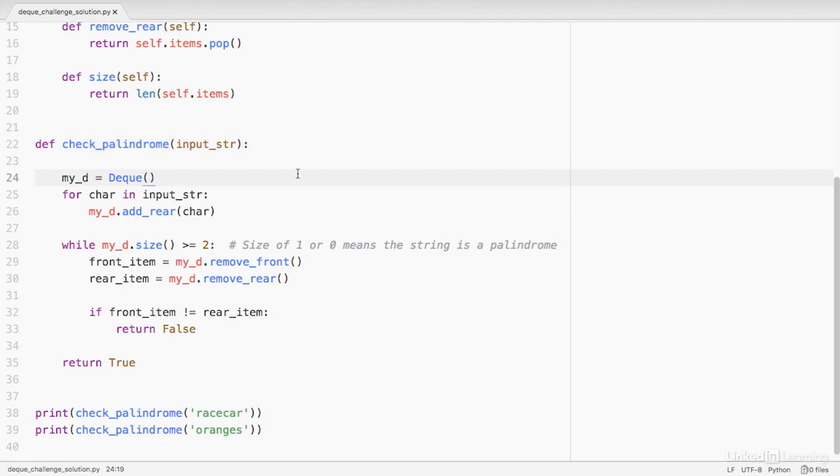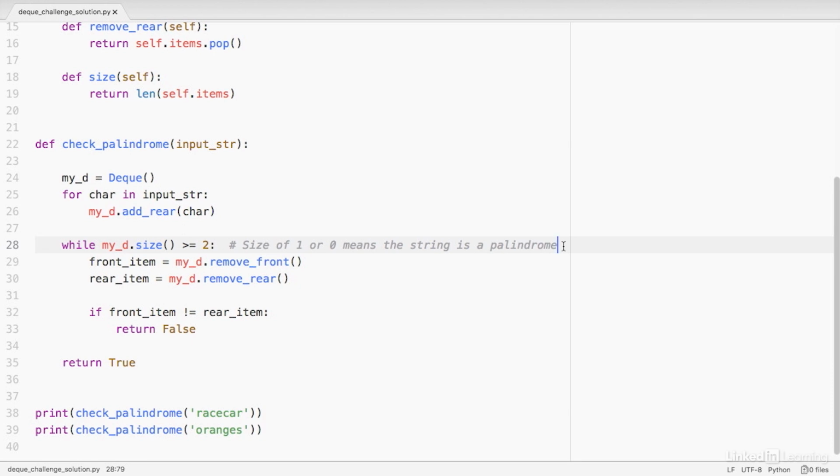On line 24, I create my own deque object called my_d. And for every character in my input string, I add that character to the rear of the deque. This preserves the order of the characters as they're present in the input string. On line 28, I start my while loop.